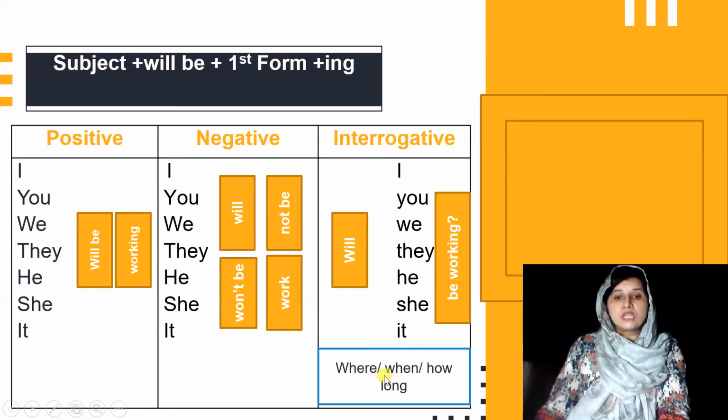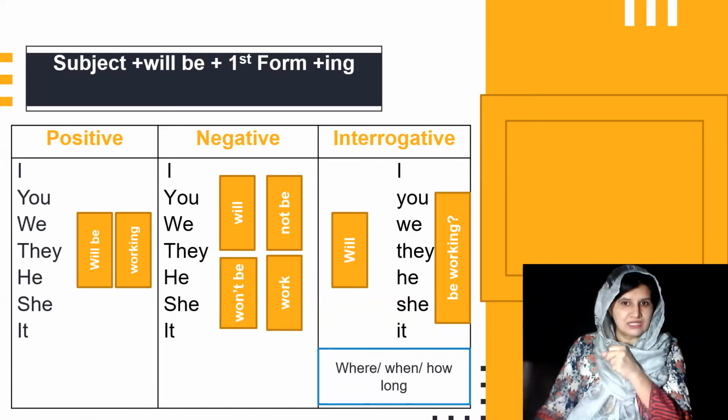In that situation, you just need to add this question word in the start, and the rest of the interrogative statement would remain the same. And you can say where will they be working? When will they be working? How will they be working? How long will they be working? So this is how we make the positive, negative, and interrogative sentences, right?